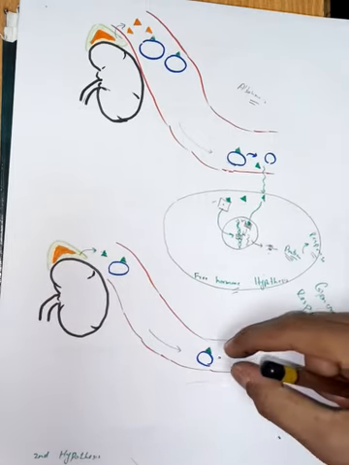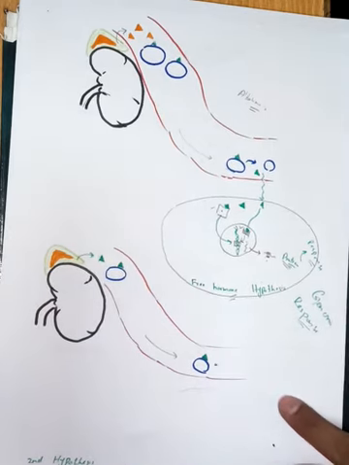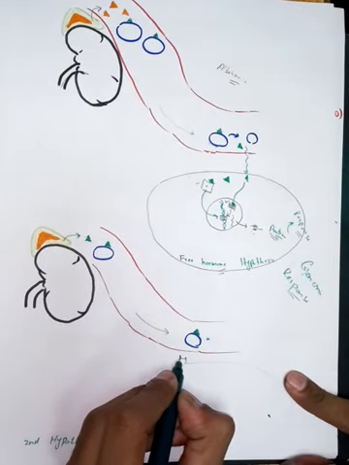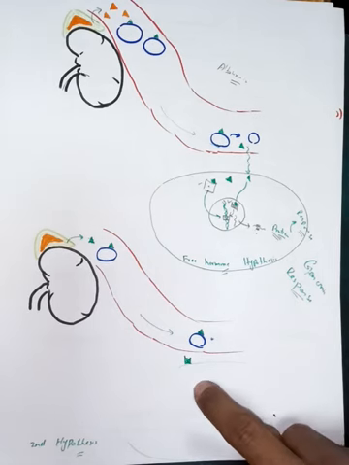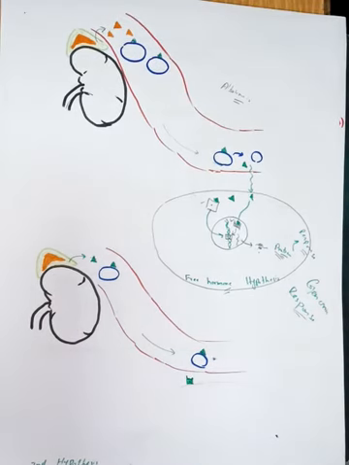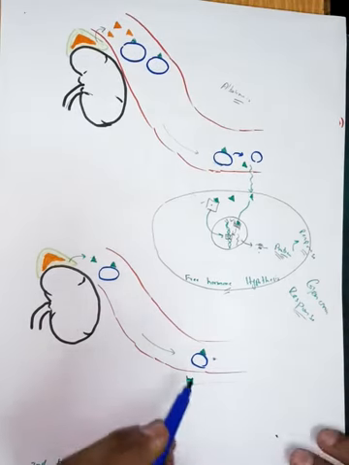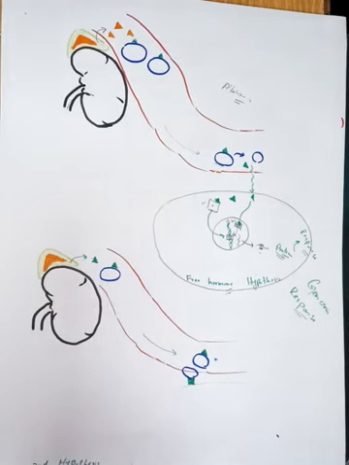This hormone and carrier protein complex will attach on certain receptors. There are specific receptors present on the target cell for this complex,